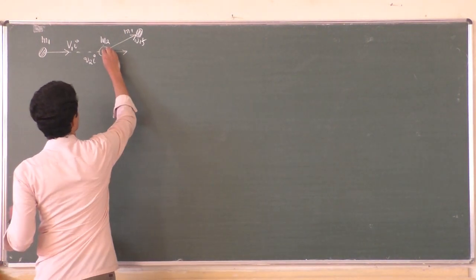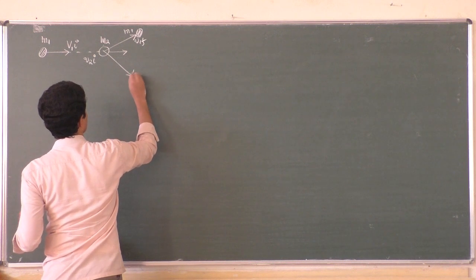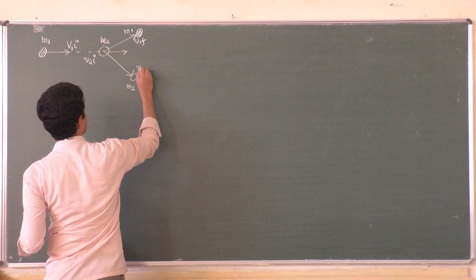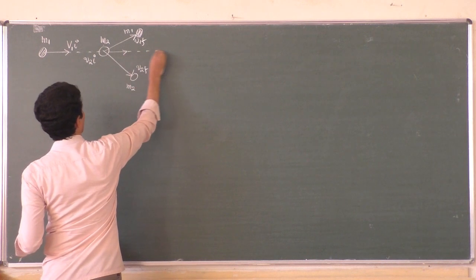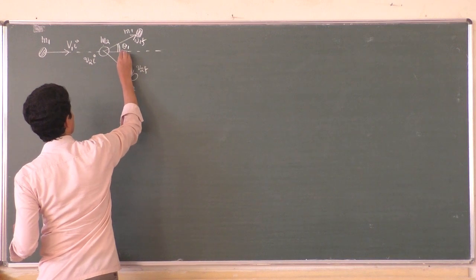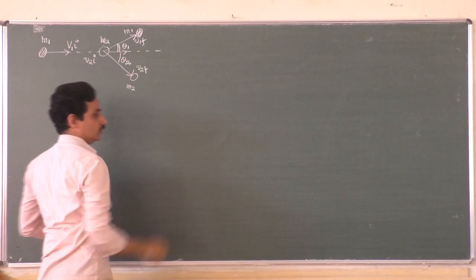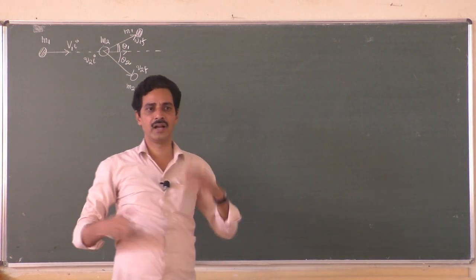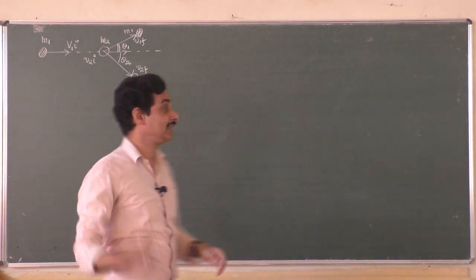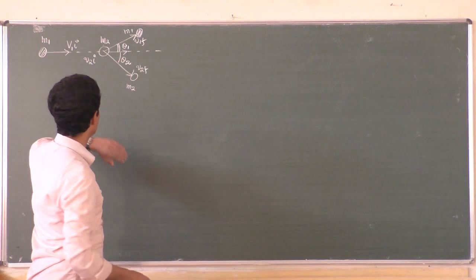And let the second object move in this direction, its mass is m2 and its final velocity is v2f. Let the directions of velocities after collision make angles theta 1 and theta 2 with the initial velocity direction. So this is what we consider.